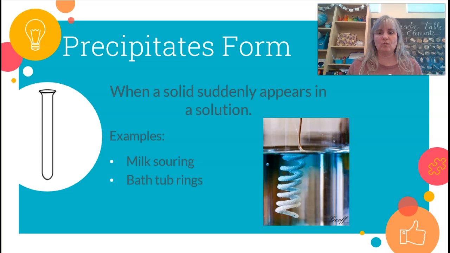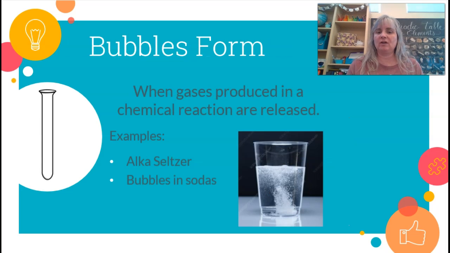There's one more, and that is bubbles, or a gas being produced as a chemical reaction. So if I put an Alka-Seltzer in a cup of water, we get bubbles, which is an indication of a chemical change. Other substances will do this. You combine two solutions, and sometimes, depending on what the solutions are, you'll get air bubbles being formed, which is a chemical change. Even the bubbles in your soda is a chemical change. So hopefully those are indications that a chemical change has occurred. If you've seen one of those, then you've got a pretty good idea that a chemical change has occurred.